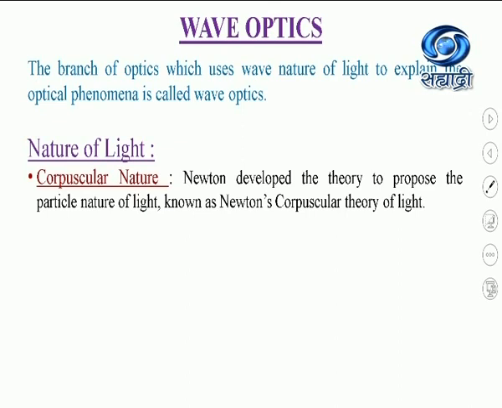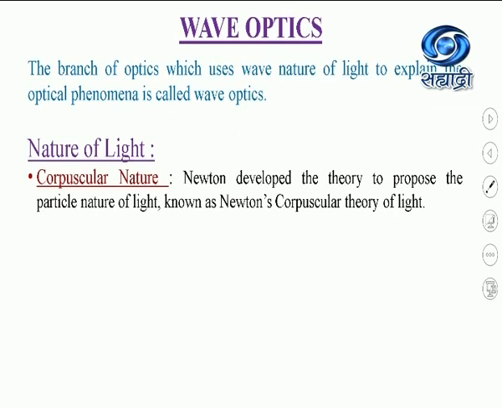Corpuscles are hard, elastic and massless. They travel in a straight line in the absence of external force. With the help of this theory, Newton could explain phenomena such as reflection of light, refraction of light and rectilinear propagation of light.